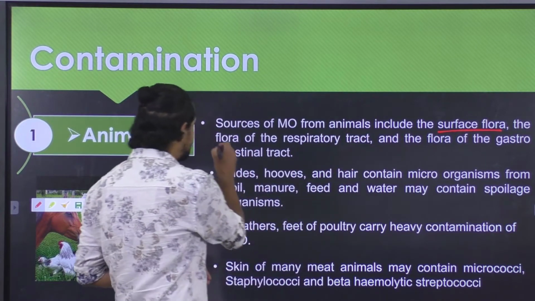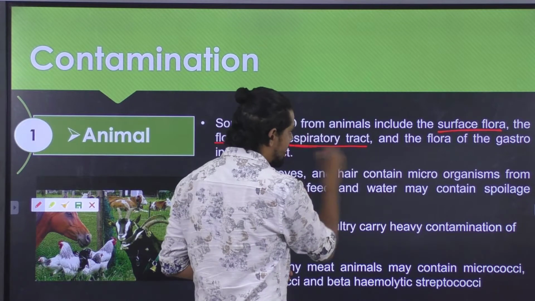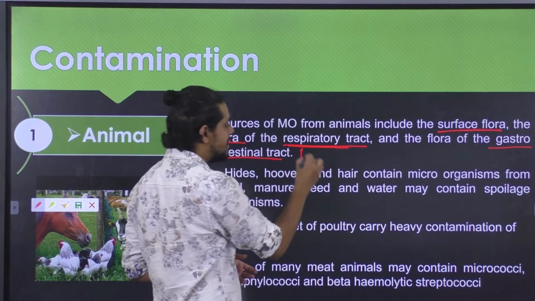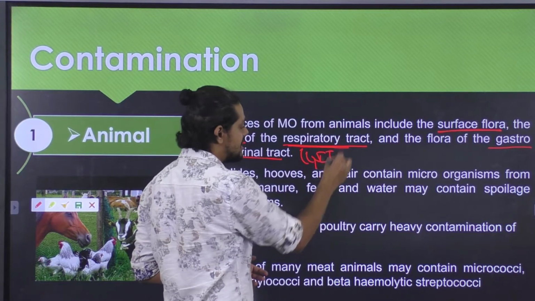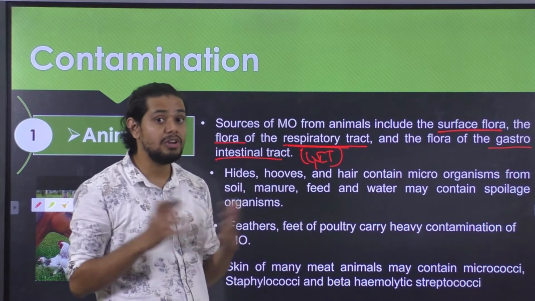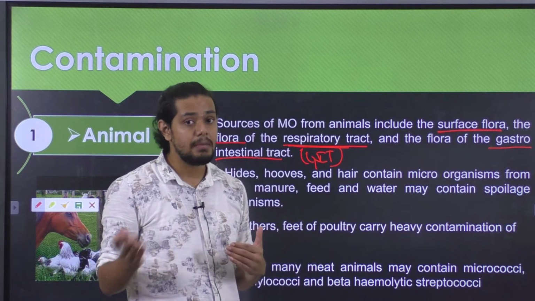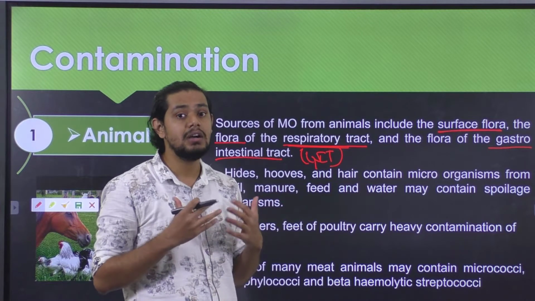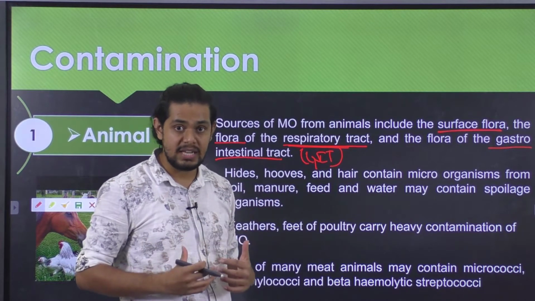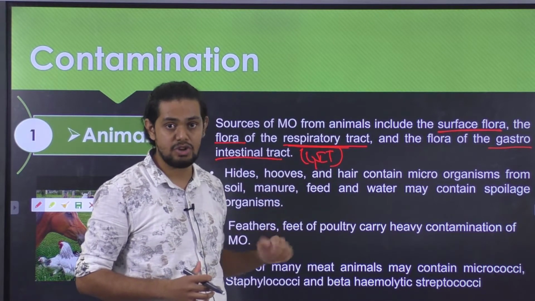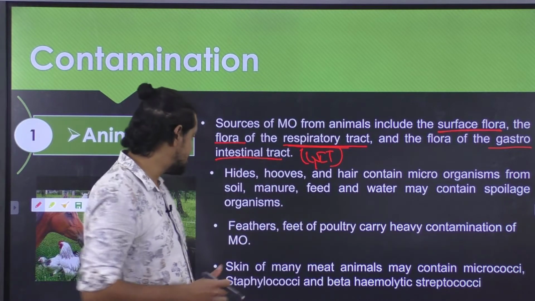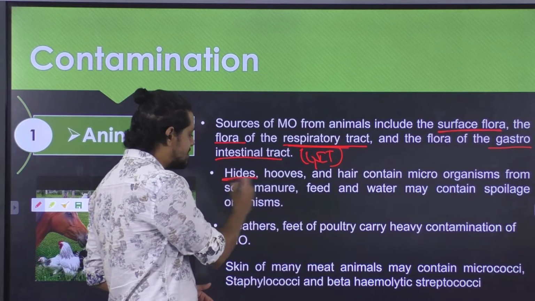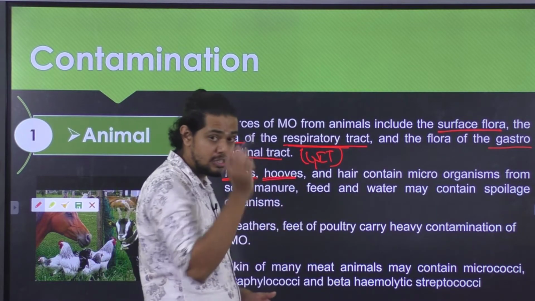The flora of the respiratory tract and also the flora of the gastrointestinal tract, that is GIT. The gastrointestinal tract harbors a lot of species which can be pathogenic as well as spoilage causing. So the contamination of the meat by gastrointestinal species in turn results in the spoilage of meat as well as meat products. Besides that, the contamination might also come from the hides, the hooves of an animal, and also the hair.